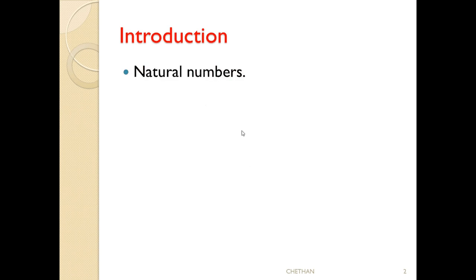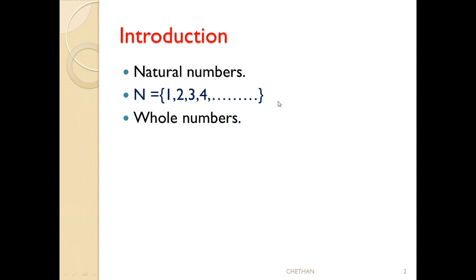Natural numbers. What are natural numbers? You already know about natural numbers. The countable numbers are all called natural numbers. The natural numbers are indicated by the capital letter N, and the numbers are 1, 2, 3, etc.